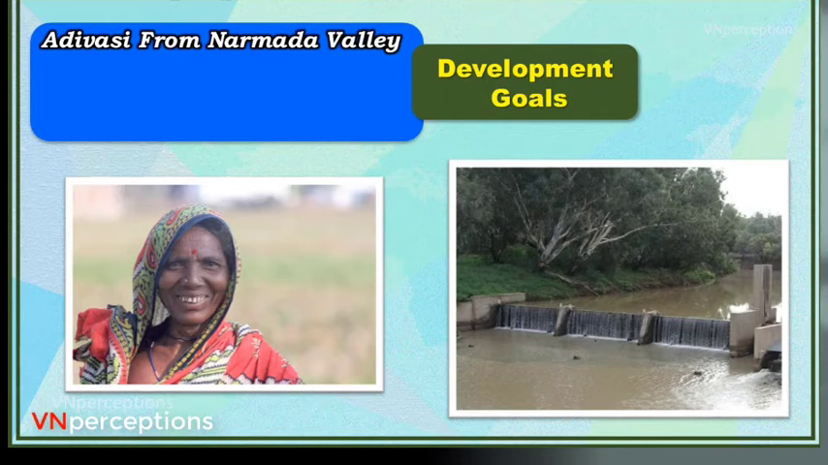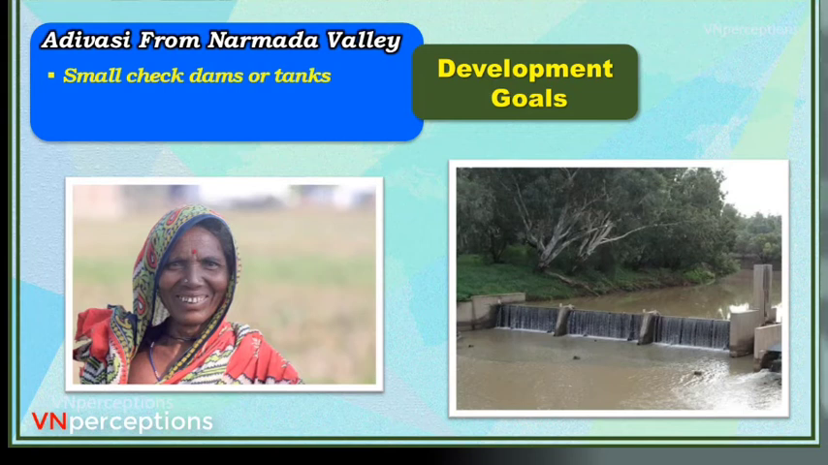Now, these Adivasis have been fighting over a cause, that is, on the river Narmada, the Sardar Sarovar Dam is developed. And because of that, many villages, that is, the villages of the Adivasis, have become landless. So, all they require is small check dams or tanks. Second one is they don't need a huge dam. So, no huge dam construction. This would be for a poor Adivasi, because he sees that whenever such dams are built, their villages are wiped out. They have to abandon their villages and go to some other place.